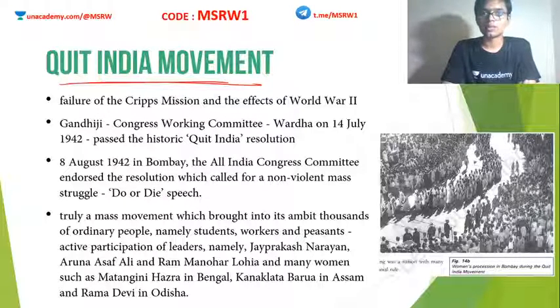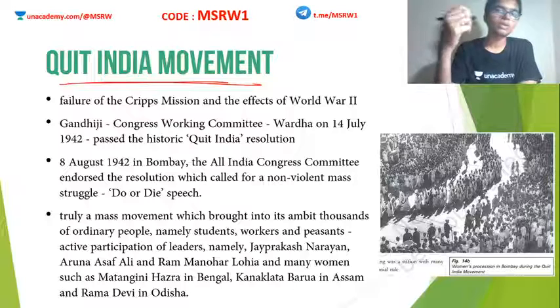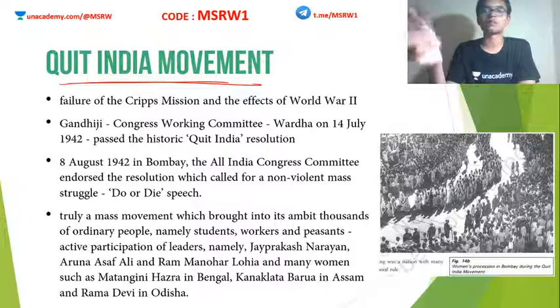the Quit India movement was organized by Mahatma Gandhi. Mahatma Gandhi was the person who actually called for the Quit India movement. He was not there to lead it because he was arrested by the British prior to the start of this movement, but he actually called for this movement.